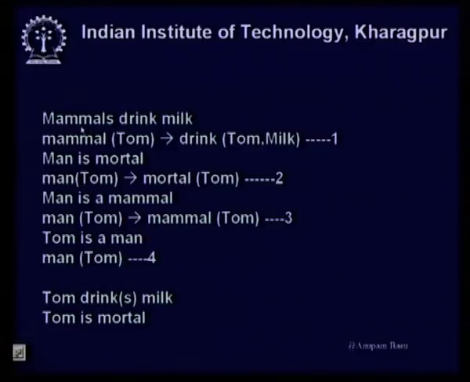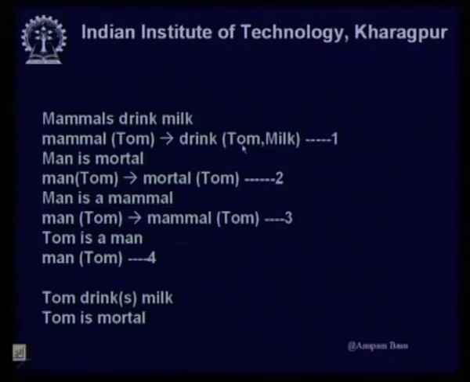So, what I want to really say is that my statement mammals drink milk, I can say drink mammal milk, that will be fine, but that would not help me in this particular type of reasoning, and there is also a hidden implication within this. Mammals drink milk, that means if a particular person, say Tom in this case, is a mammal, then it is also true that that particular person, that is Tom, will drink milk.